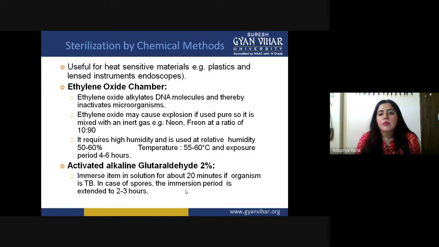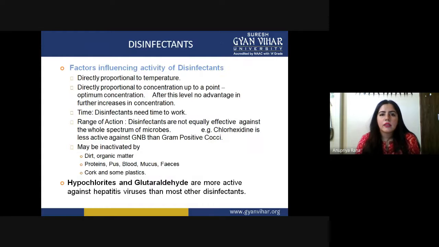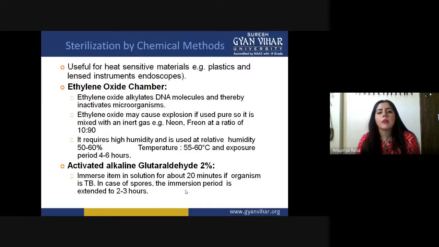These are some chemical methods of sterilization. We will take disinfectants in the next lecture. Just take note of the chemical method of sterilization. There are just two things which we can use under sterilization by chemical methods, useful for heat sensitive materials.